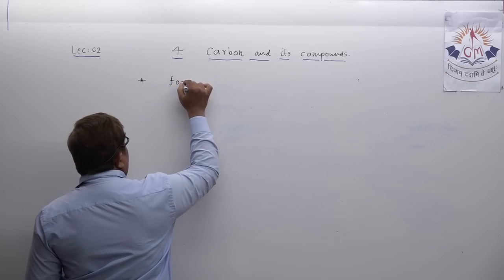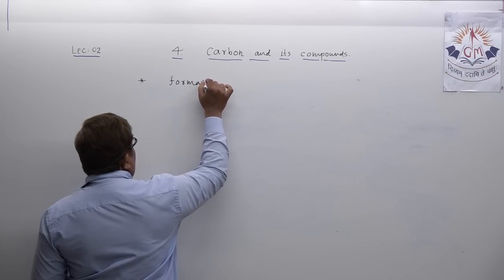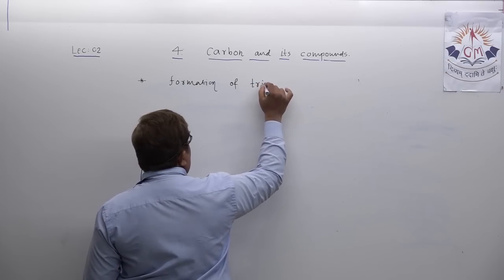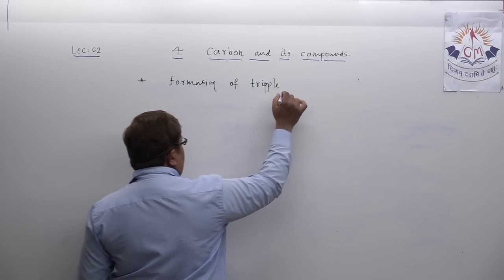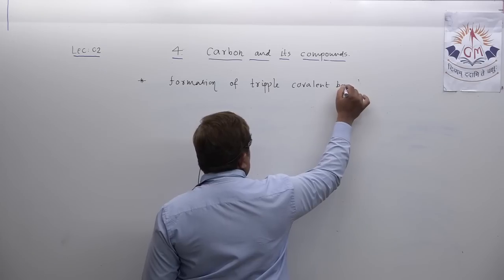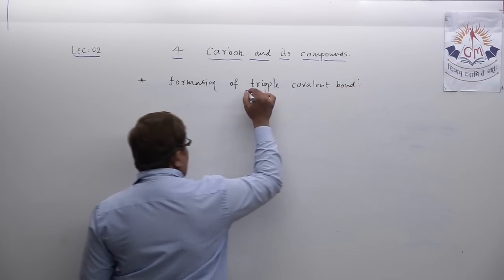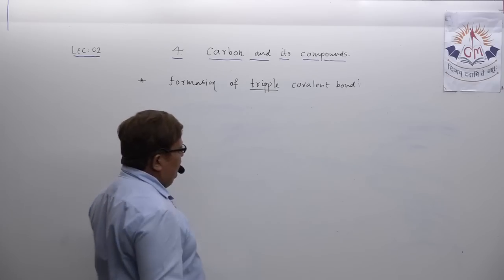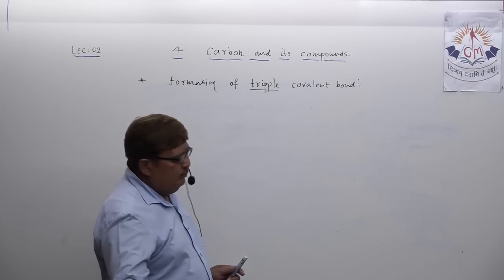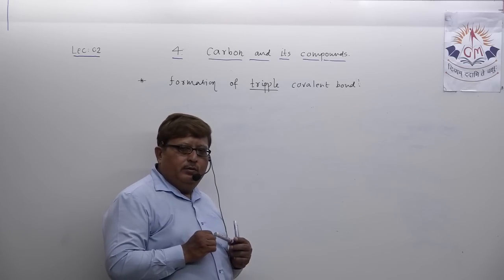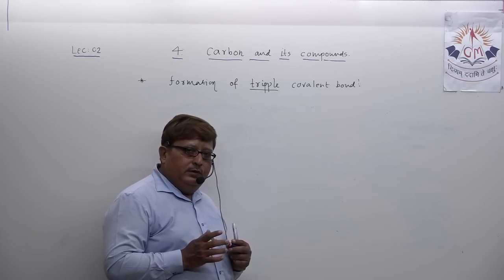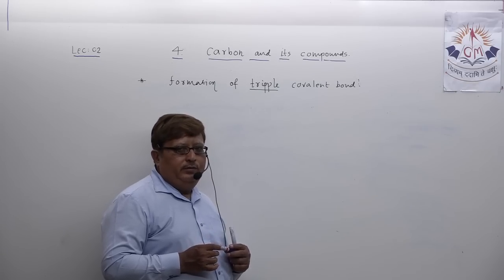The title is, in exam they can ask you in the same way, explain formation of triple or trivalent, as you know, triple covalent bond. To understand the formation of triple covalent bond, we will take the example of another molecule.